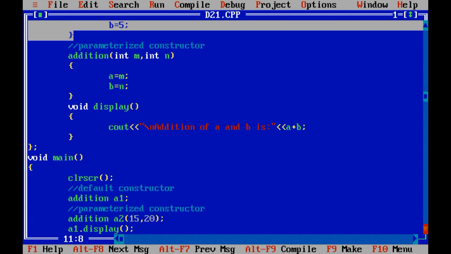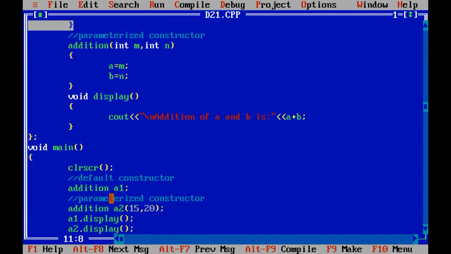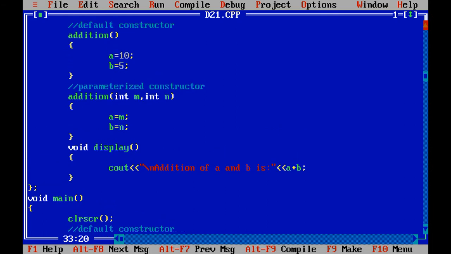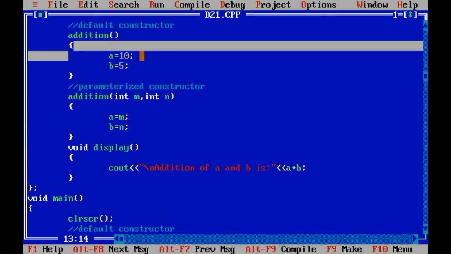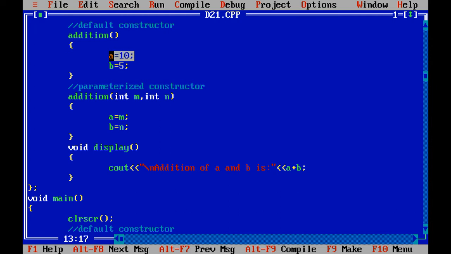Why? Because what is the definition of a default constructor? When you create an object of any class, it will call the default constructor of that class, right? So even if I have provided values with the object, first of all it will call the default constructor of this particular class, and it will initialize the value of A by 10 and B by 5.